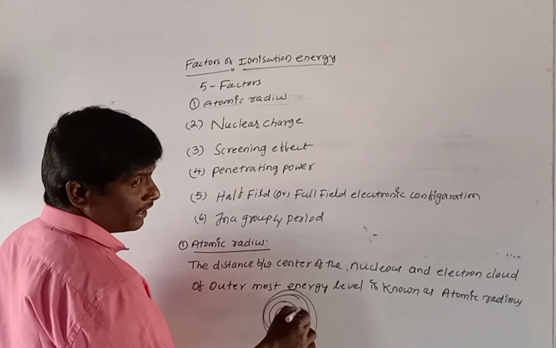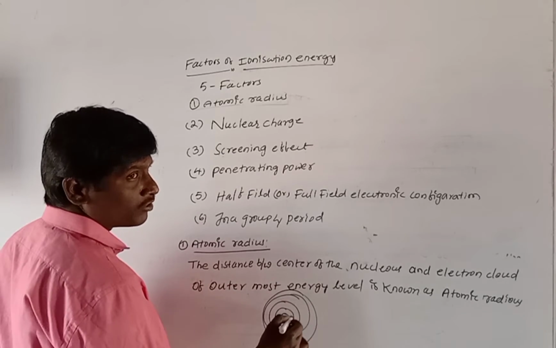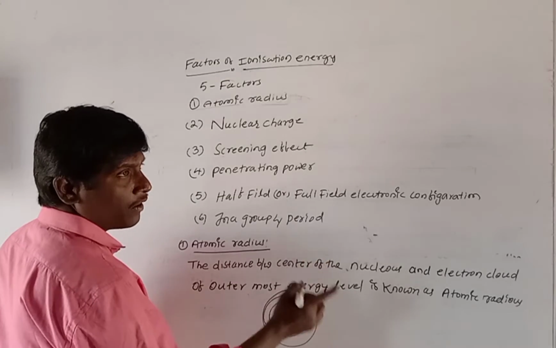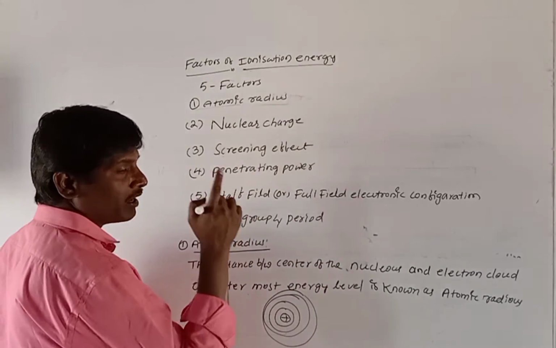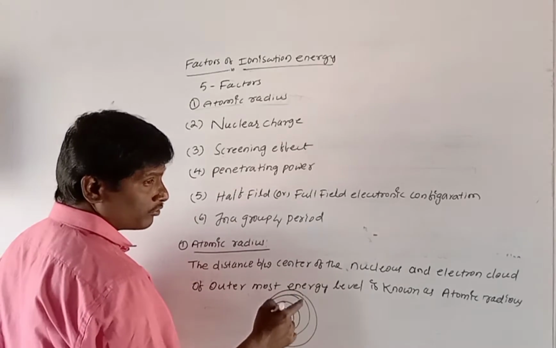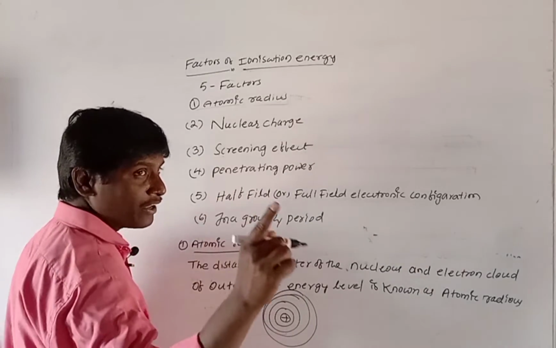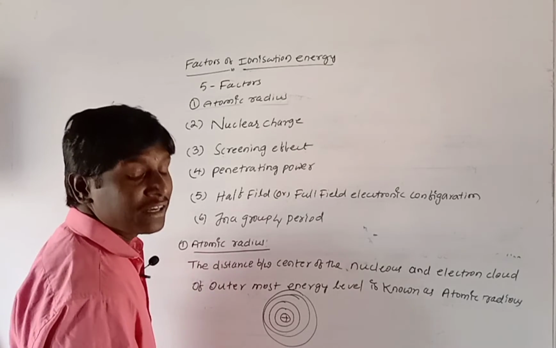When the atomic radius increases, nuclear force of attraction will decrease. When the nuclear force of attraction decreases, ionization energy also decreases.